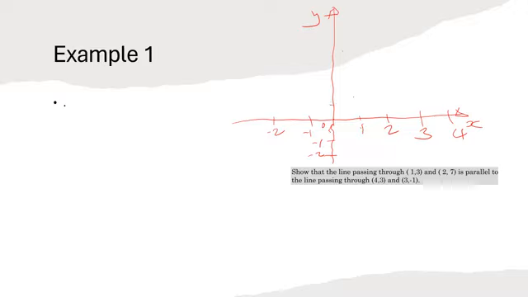You can say that's 1, 2, 3, 4, 5, 6, 7. Okay, so they're saying 1,3. That's point number 1, and 2,7. That's point 2. Y is 7, so go up to where the 7 is there. So it means this is our line.